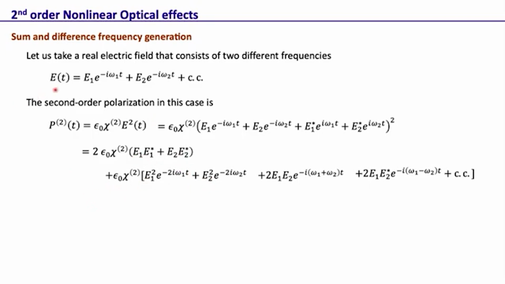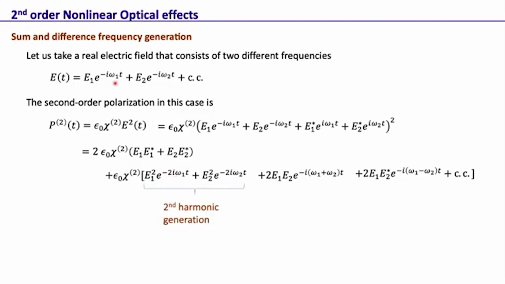Again, we need to see here that the incoming electric field, the applied electric field, had only two frequencies, omega 1 and omega 2. But the polarization that got induced inside the medium contains newer frequencies as well. For example, now here in these terms, we have 2 omega 1, 2 omega 2.